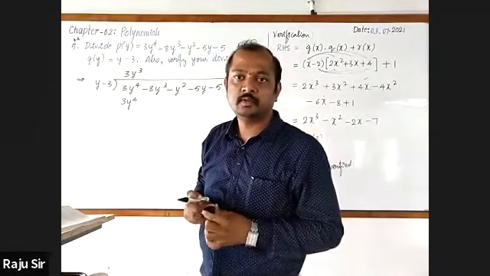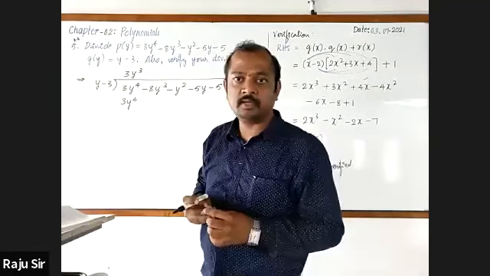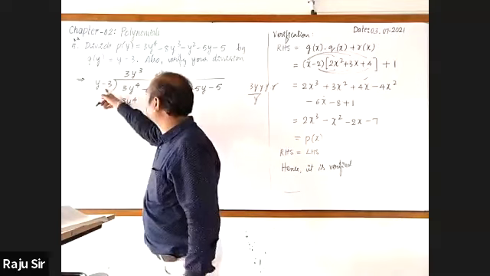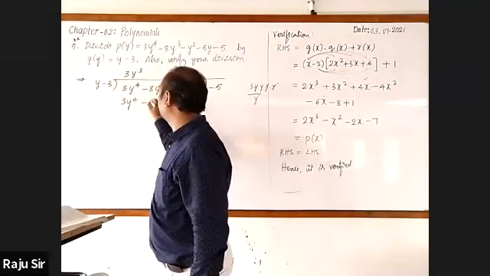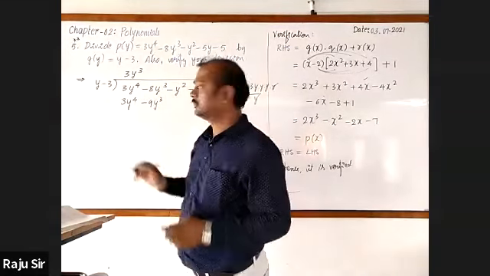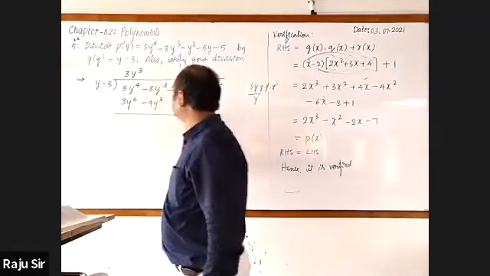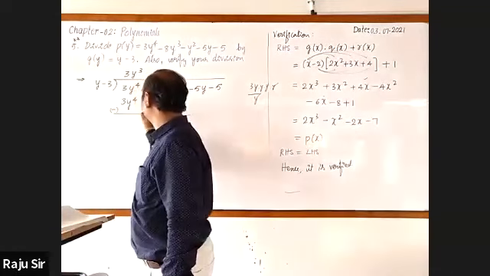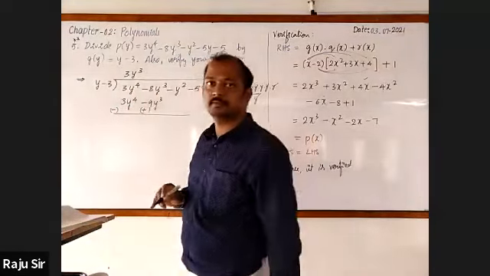Write with me. 3y cube minus 3, 3 threes are 9, it will be minus 9y cube. Change the sign. This is minus and this is plus.